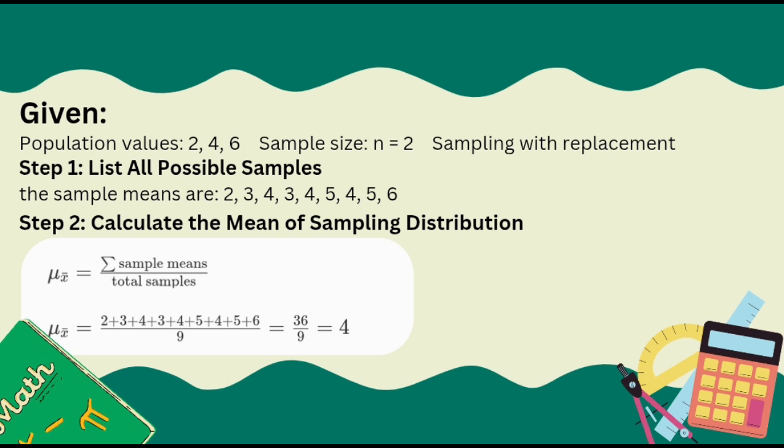The formula of the mean is the summation of x over n. So let's just evaluate the given. Then 36 over 9 equals 4. So our mean is 4.